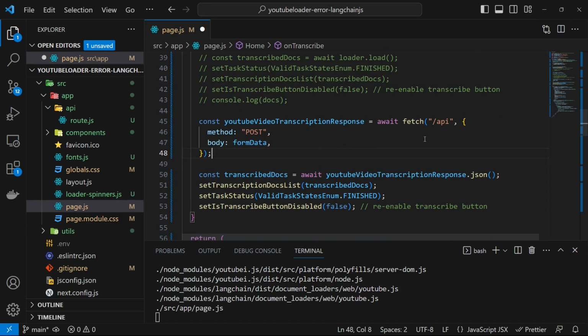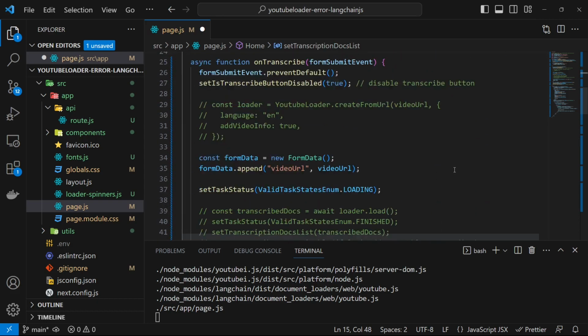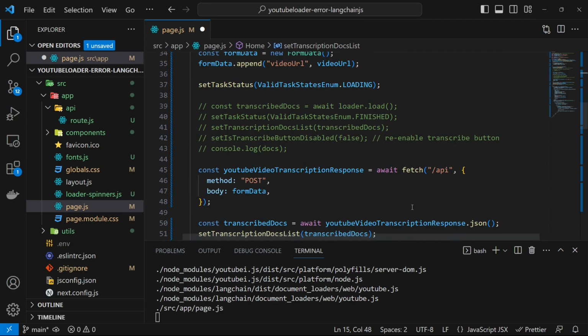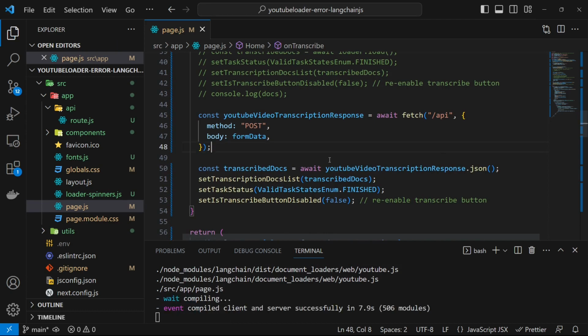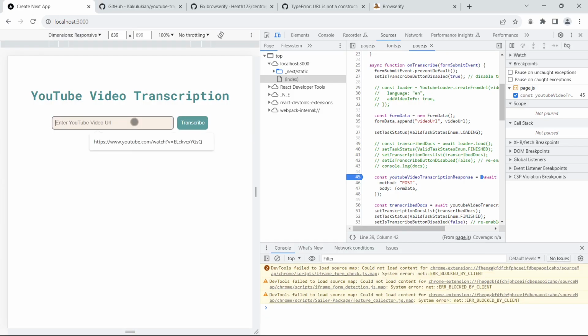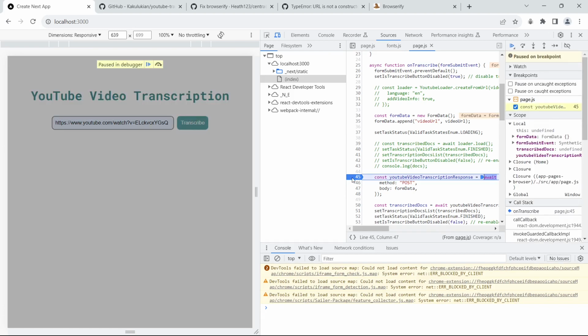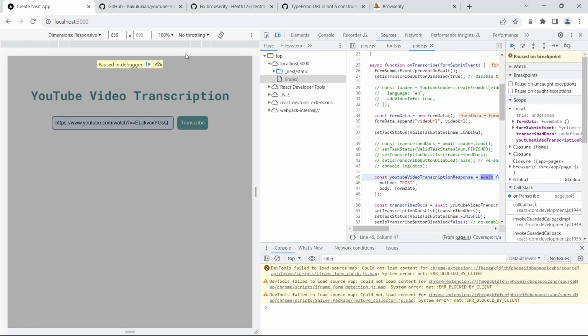And because we're going to send a request to the route handler in the API folder here, that is what we have in the URL for the fetch here. And once we have the response, we extract the data from the JSON object and we accordingly set the state for the component here. So those are all the changes that you need to move the code of the YouTubeLoader from the front end to the backend. So let's save this, go back to the browser, let's refresh. Let's give the URL again and transcribe. We can remove the breakpoint now. Just click on it to remove it and continue the execution.